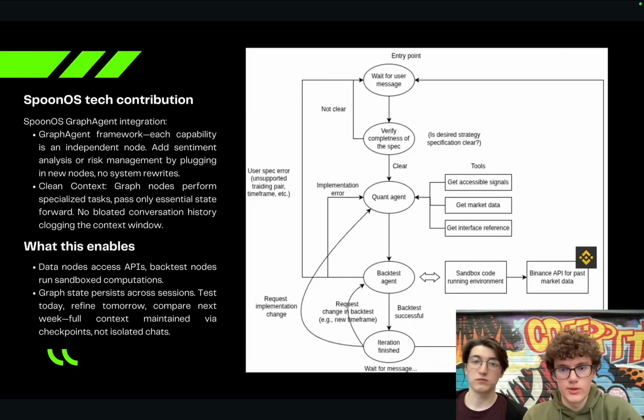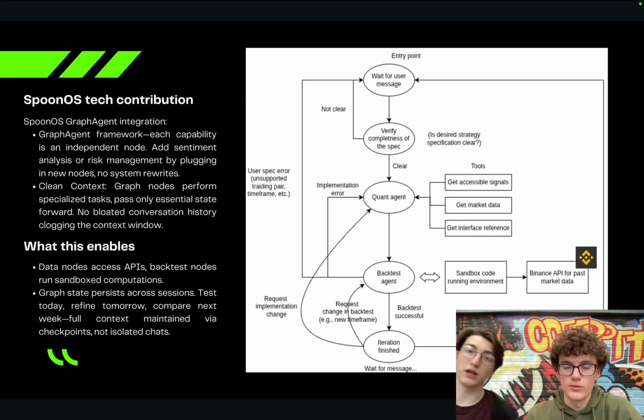So this is the implementation of our agentic system. We start with a user query, a strategy that the user has in mind and wants to implement. Then the agent verifies if it got all of the data it needs from the user to pass it to the developer agent to create the code. If not, it iterates in a loop, goes back to the user, and when this agent is happy, it passes it to the quant agent.